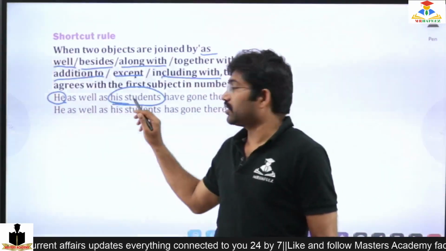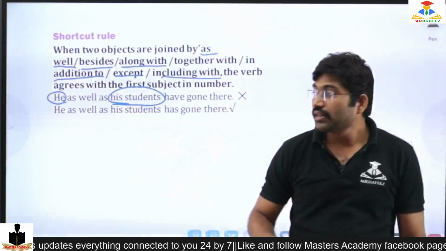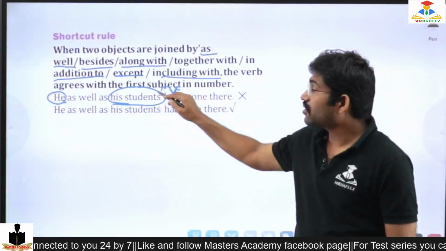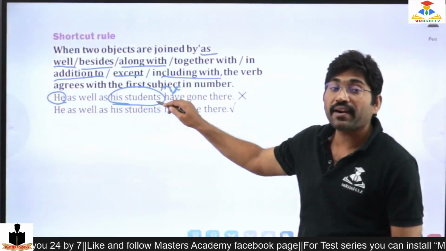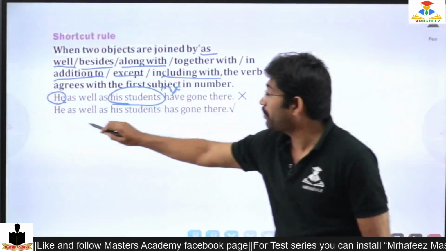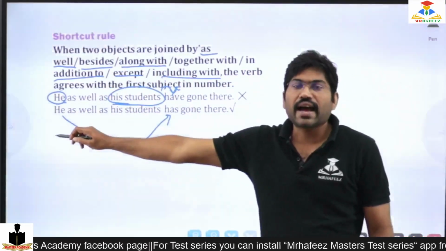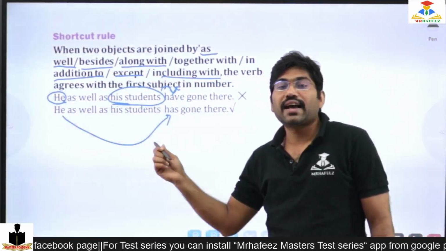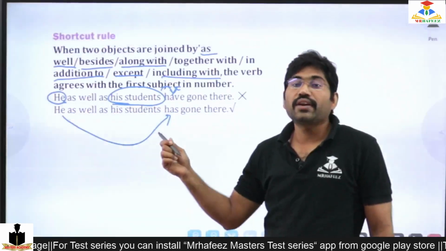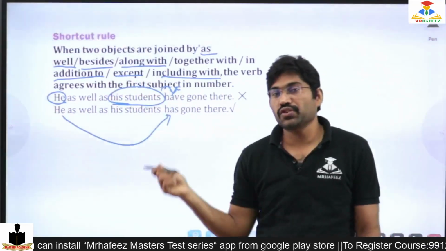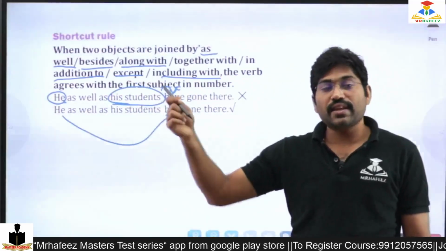His students is a plural one. But we should avoid have, because it is not the case. We should not depend on his students, but we should depend on he. Because of that he, I have to use the singular has. When the subject is plural, we should use have. Subject is singular, then we should use has.